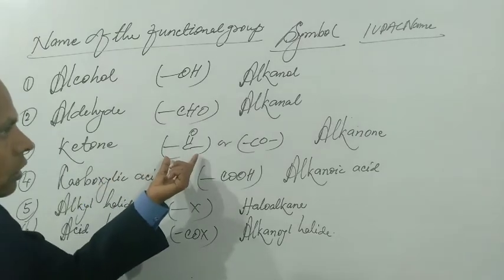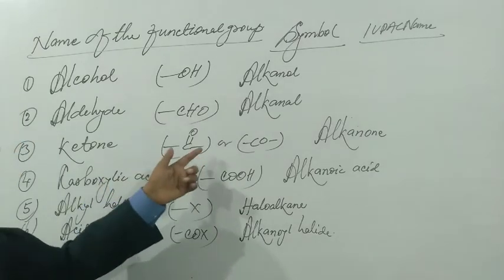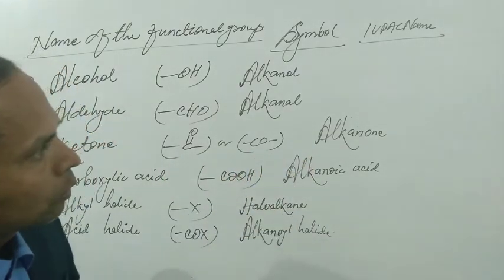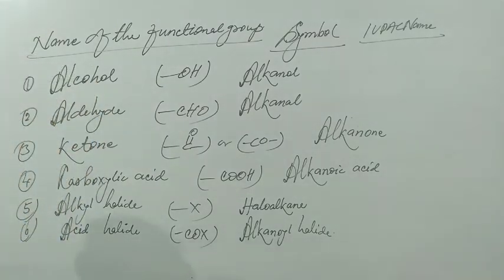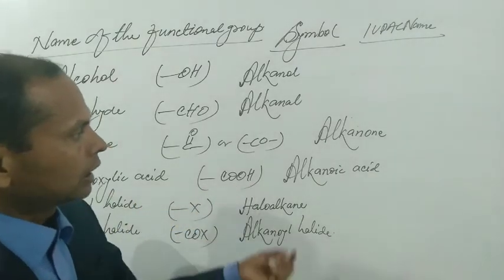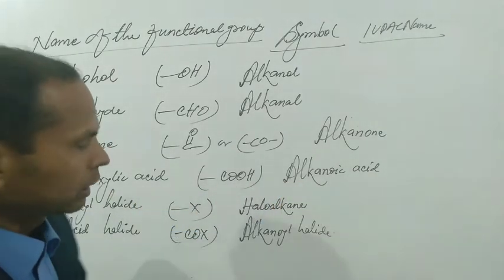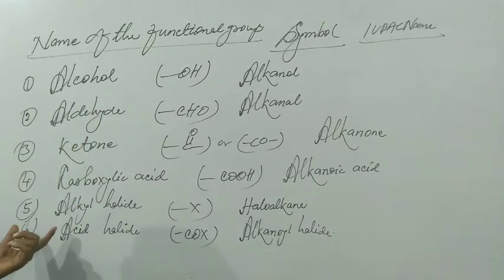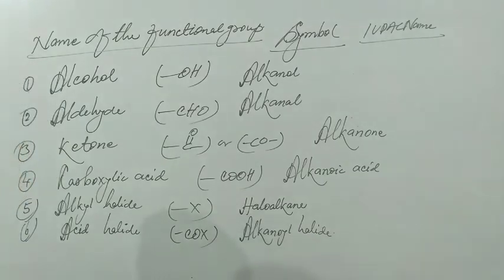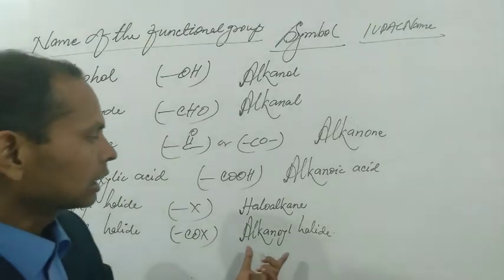Symbol is CO. Two alkyl groups are added to this bond, or we can write it in this way also. IUPAC name of ketone is alkanone. Similarly, another functional group is carboxylic acid, bond COOH. IUPAC name of carboxylic acid is alkanoic acid. Similarly, another functional group is alkyl halide, symbol is bond X. IUPAC name is haloalkane. Similarly, another functional group is acid halide also. Symbol is bond COX. IUPAC name is alkanoyl halide.